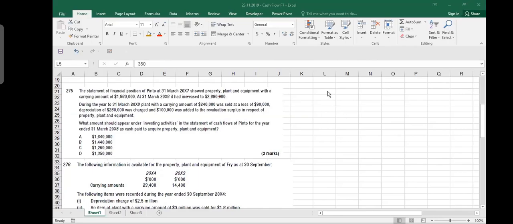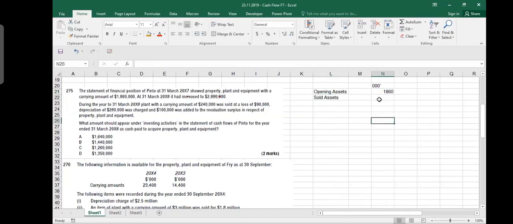Okay, so this type of question you should always do with very simple logic in your mind. What you had, your opening assets. Your opening assets were how much? It was 1860 million, right? And like I told you in the previous class, always keep 3 zeros in your mind, so it's 1.860 billion, so 1860. Now from these assets, some did not remain with you. What happened? Some of the assets you sold, right? So those assets went away from you, sold assets, or you call them disposed assets.